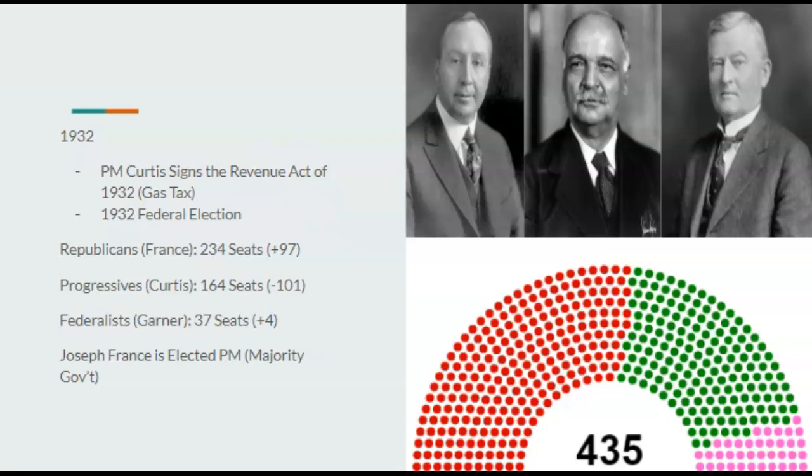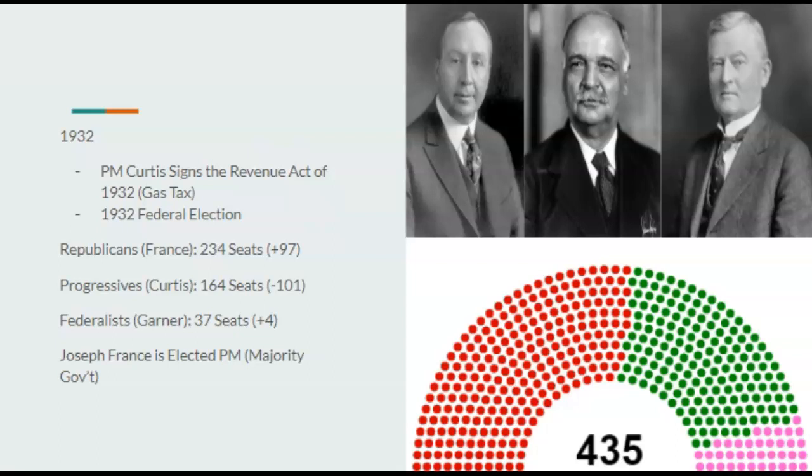Of course, many people would think, wait, since he's so unpopular due to the Depression, wouldn't there be a special election? You would think, but no, progressives kind of save him from that. Of course, there are some progressives who vote against his confidence. However, he still has enough votes to survive a confidence vote, because, politics.